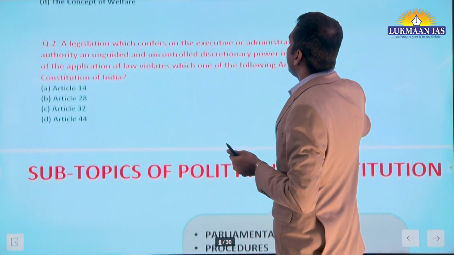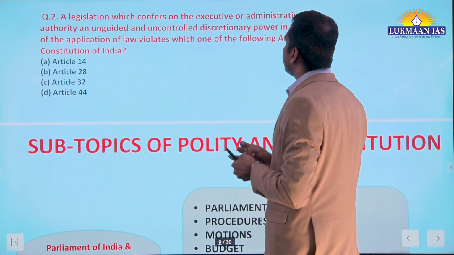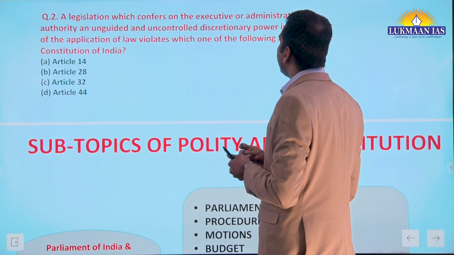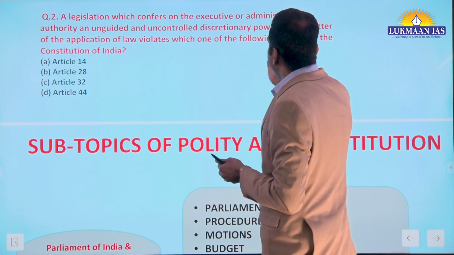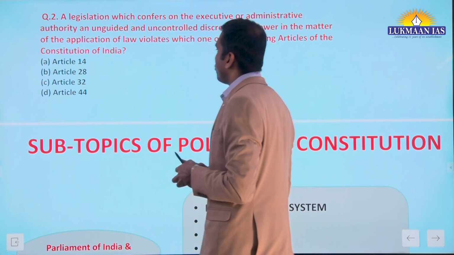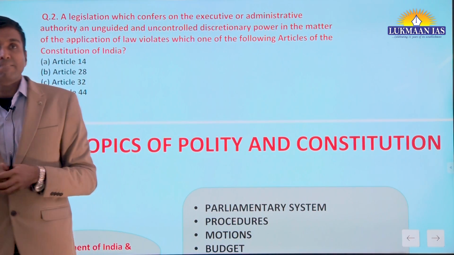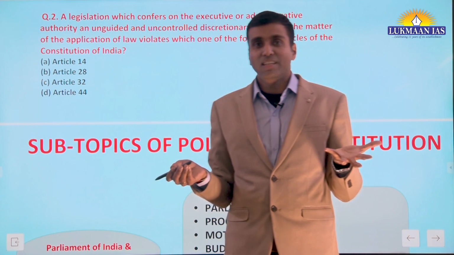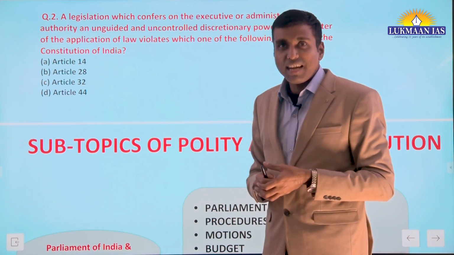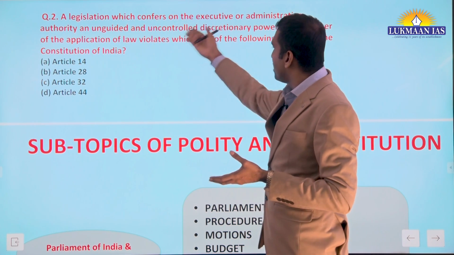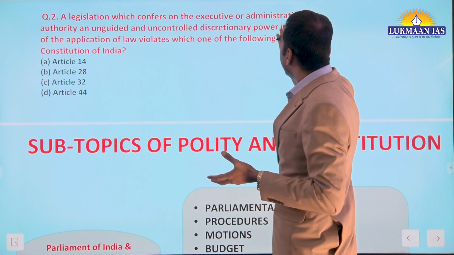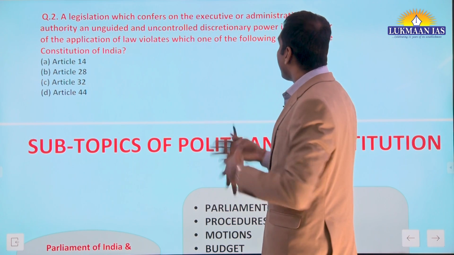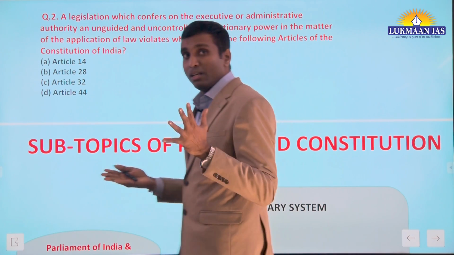A legislation which confers on the executive or administrative authority an unguided and uncontrolled discretionary power in the matter of the application of law violates which one of the following articles of the Constitution of India? Now, very lengthy, long sentence. It's like a paragraph, right? What exactly is it asking? A legislation which confers on the executive or administrative authority unguided, uncontrolled discretionary power.